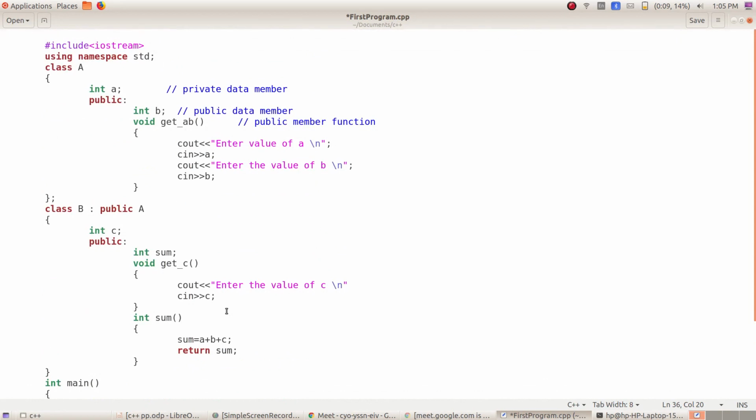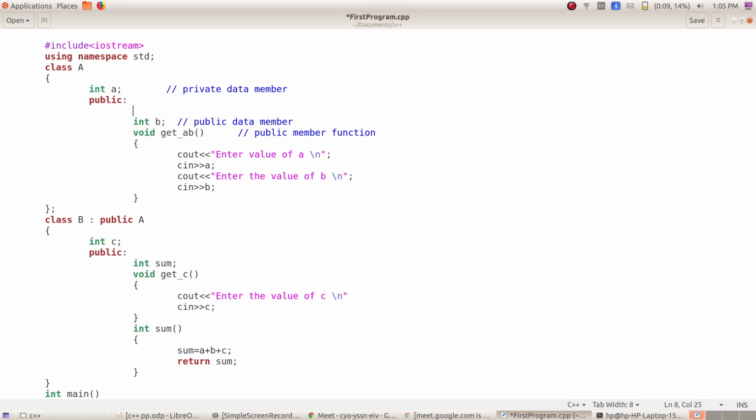That is not possible, because in an inheritance hierarchy, when you are inheriting a class from another class by public inheritance, all the private members remain private in the derived class. So you cannot access them directly. So how do we do it? We'll just convert this int into public.